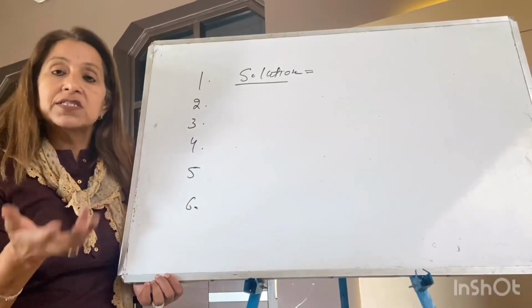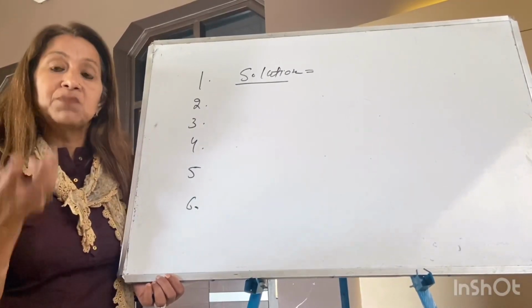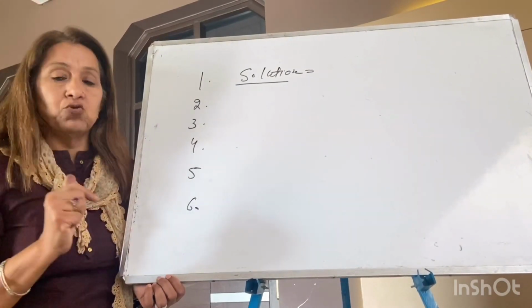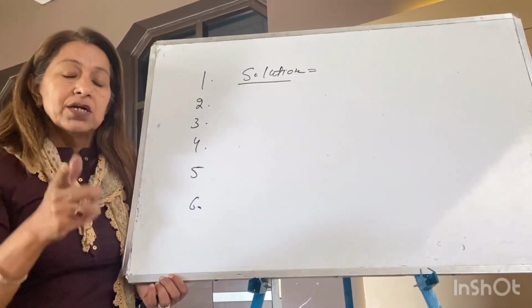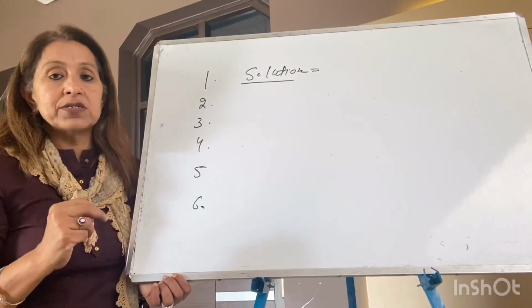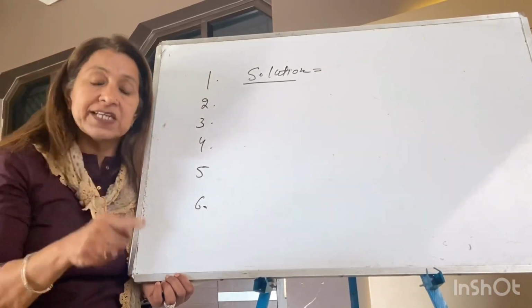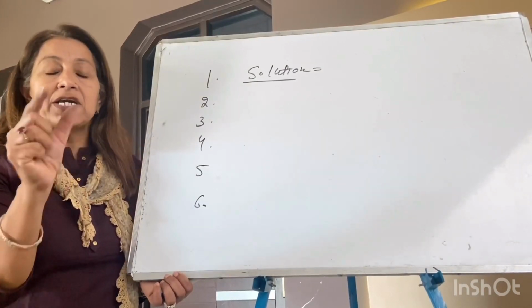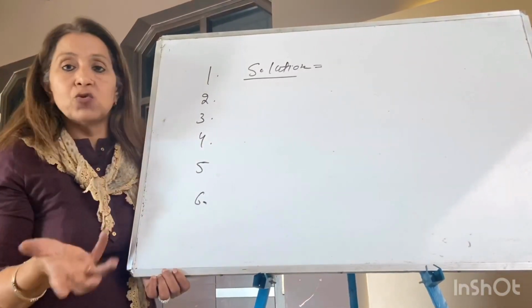So the question is, what is a solution? The answer is a mixture of the components. In your syllabus there is a binary solution. So what is a binary solution? It's a mixture of just two components. The component which is in excess is the solvent, and the component which is in a small quantity is the solute. So this is a solution.